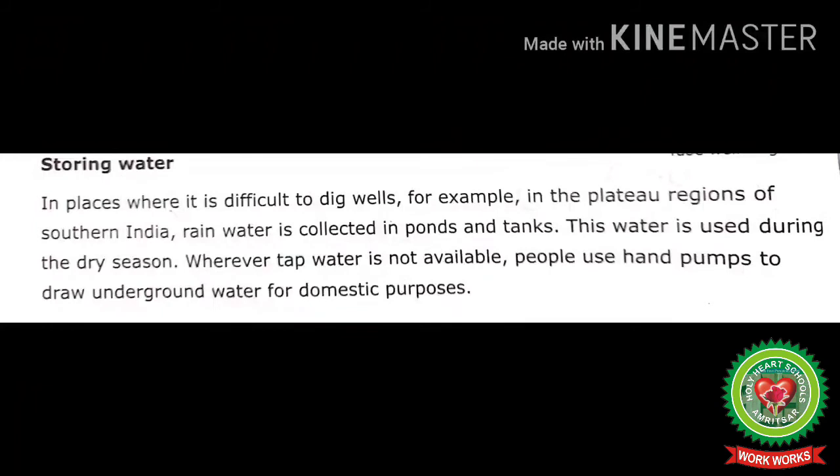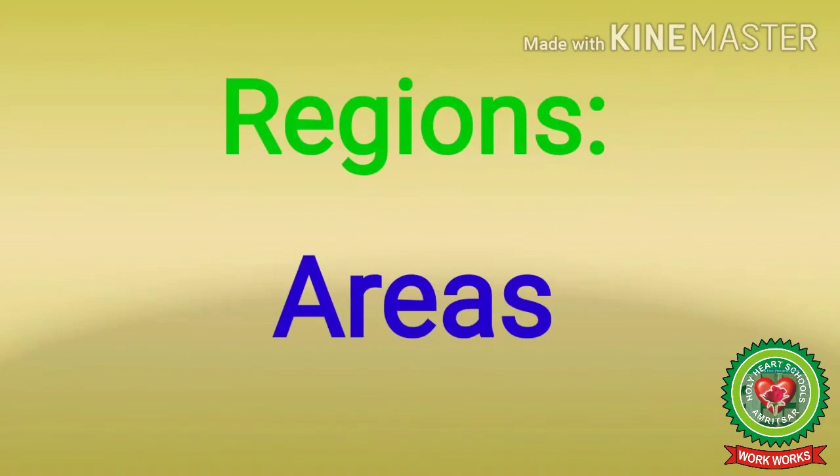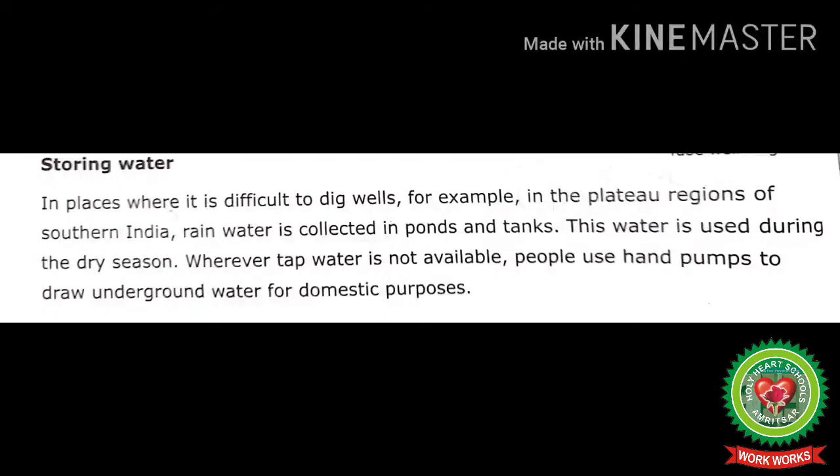Now, next topic is storing water. Let's read. In places where it is difficult to dig wells, for example, in the plateau regions of southern India, rainwater is collected in ponds and tanks. Plateau means high flat tableland with rocky and uneven surface. Ponds means a small body of still water formed naturally or by artificial means. Regions means areas. Let's continue.